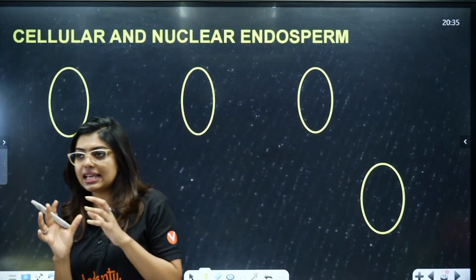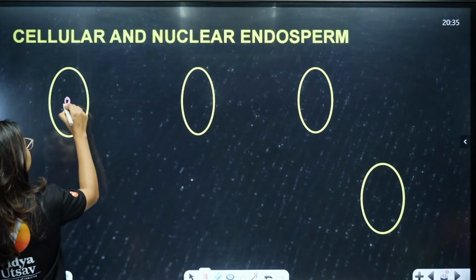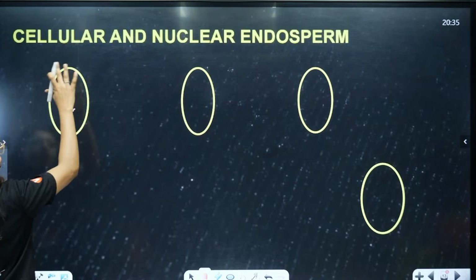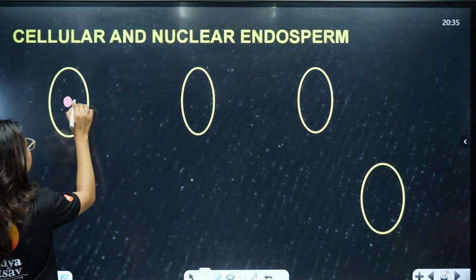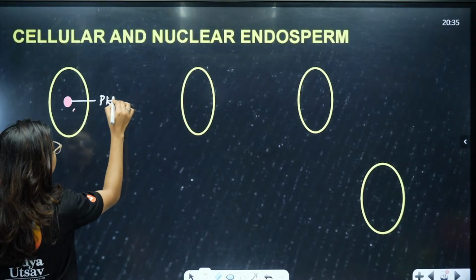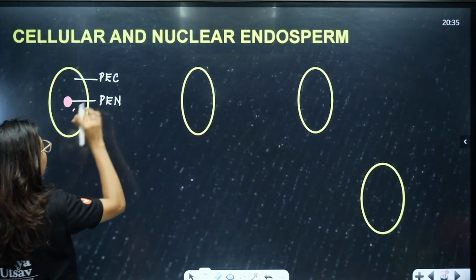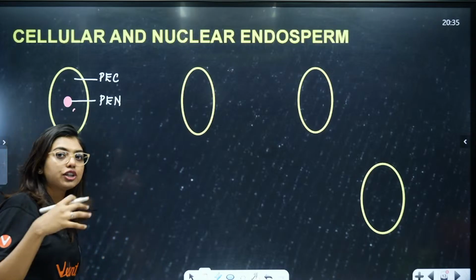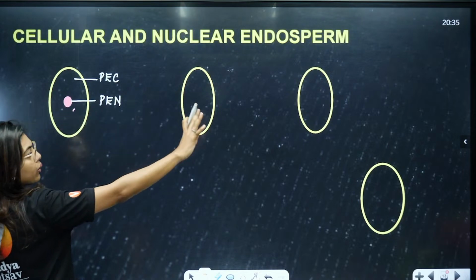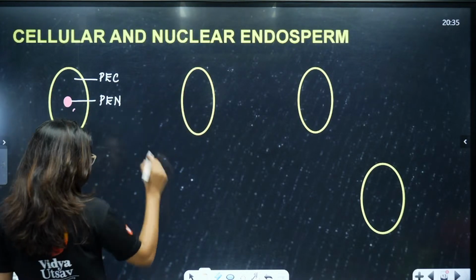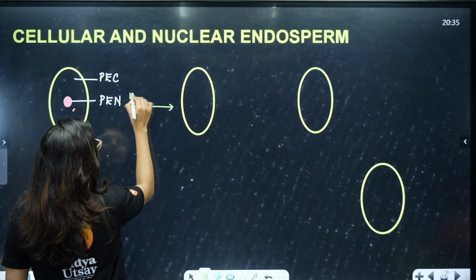They told us that the cell has a nucleus and it has all the food reserve. What are they talking about? They are talking about the PEN, the primary endosperm nucleus, and the PEC. So they will undergo division. When they say they undergo division, they are mainly talking about this nucleus undergoing division. So, here these cells are going to undergo the first karyokinesis,